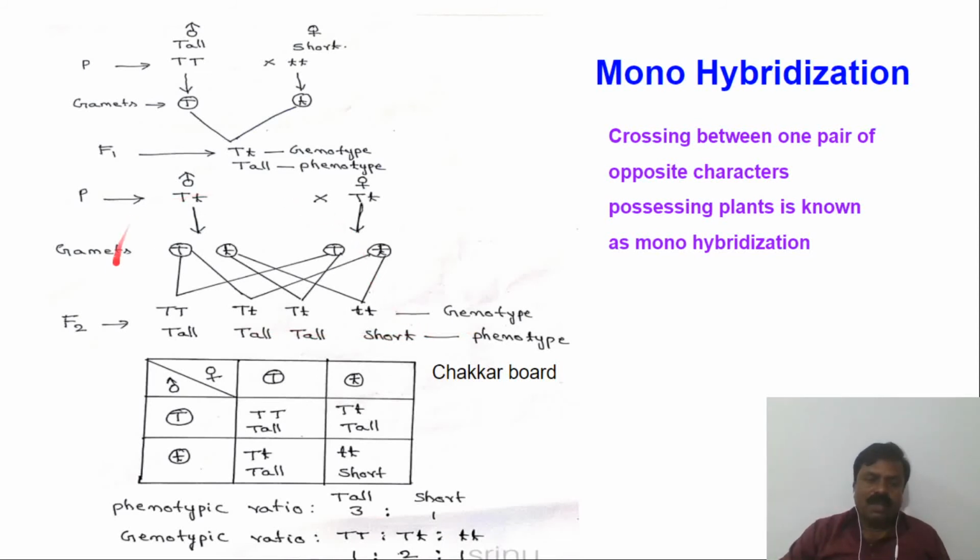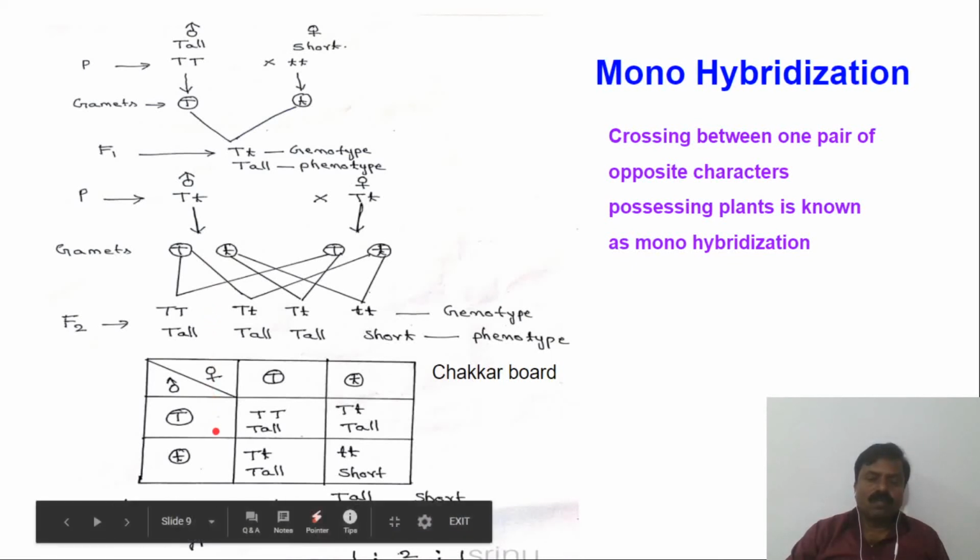And this process, what we did here, can be expressed in the form of a checkerboard. So here two gametes are there. Based on the gametes, you add 1, so 2 plus 1, and make it a square, then it becomes 9.